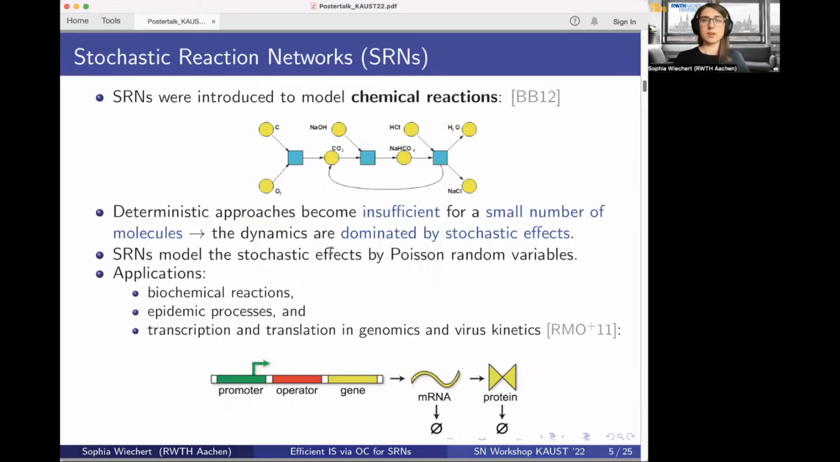Stochastic reaction networks were originally introduced to model chemical reactions, especially whenever we have a small number of molecules, because in this setting, former deterministic approaches are insufficient, because then the dynamics are dominated by stochastic effects. And stochastic reaction networks model the stochastic effects by Poisson random variables. There are various applications for stochastic reaction networks. They can be used to model biochemical reactions, to model epidemic processes, or to model the transcription and translation in genomics and virus kinetics.